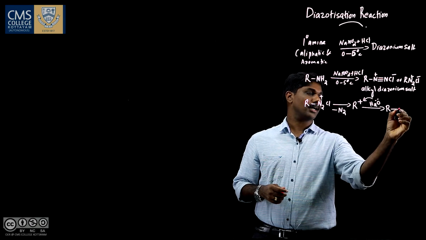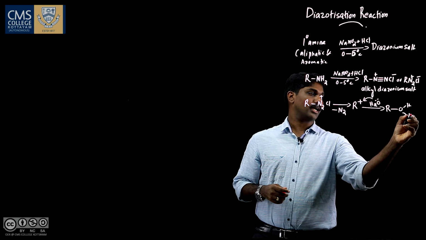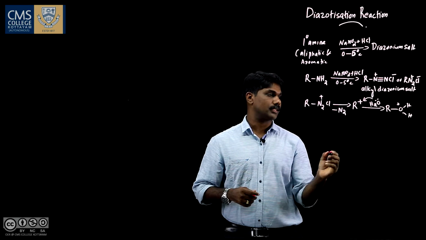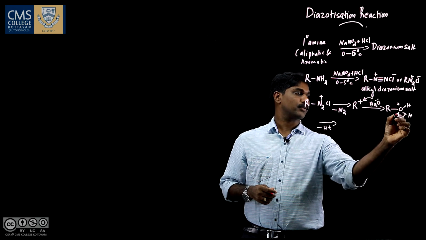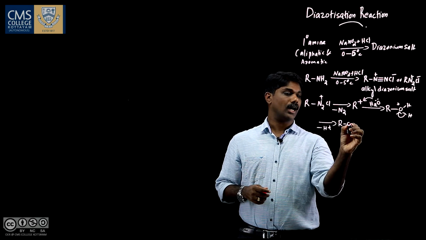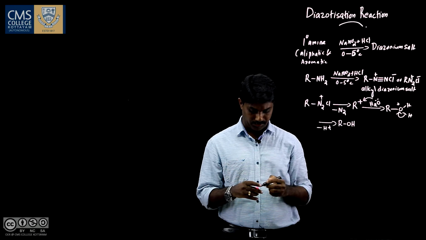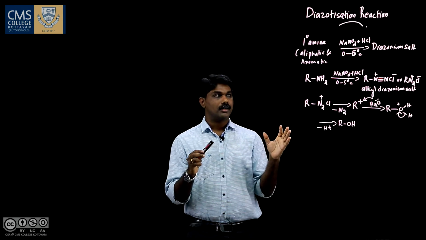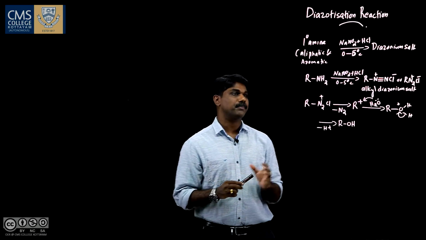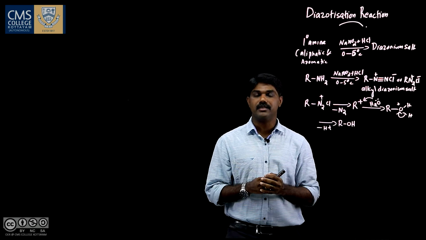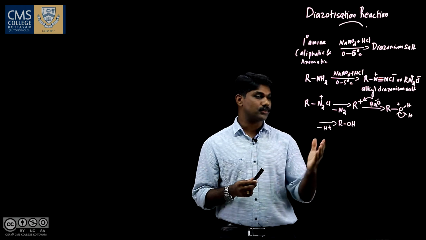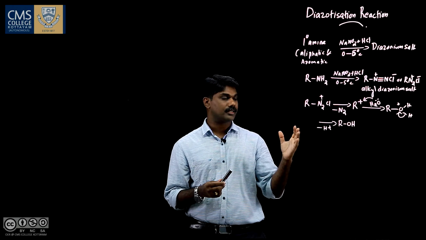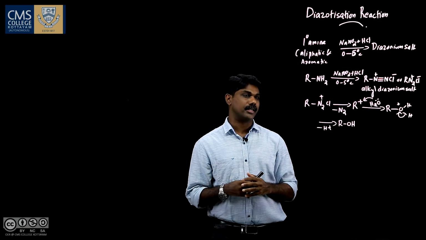So, we have R, O, H and H with a plus charge, and this on deprotonation gives alcohol. This is ROH. So, diazonium salts derived from aliphatic amines are highly unstable. So, they easily decompose to alcohol by reacting with the water molecule present in the reaction medium.